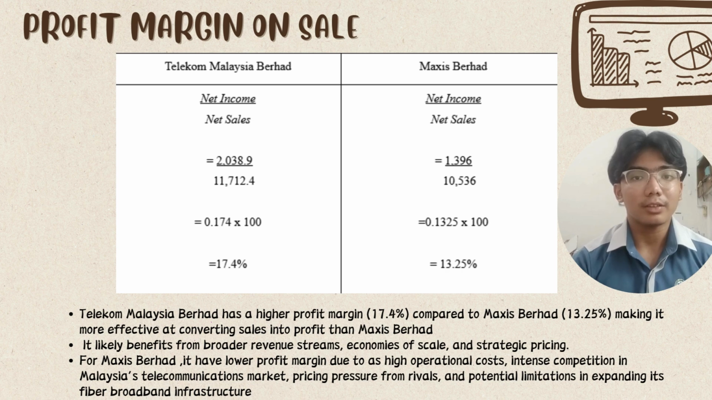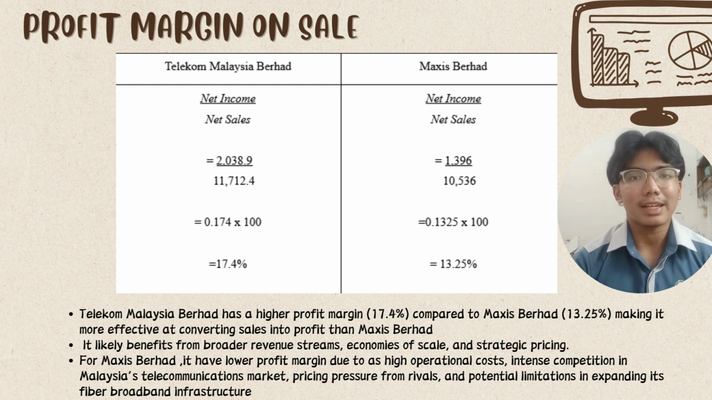The formula for this ratio is net income divided by net sale. Telekom Malaysia has a net income of 2038.9 million and net sale of 11712.4 million. So when we divide it and multiply by 100, giving it a profit margin of 17.4%. For Maxis Berhad, net income is 1396 million with net sale of 10536 million. So the result we get is profit margin of 13.25%.